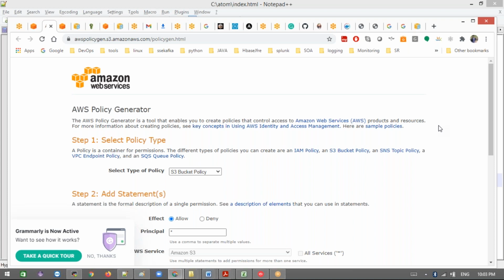So does that mean whenever we change any AWS S3 policy, we have to go there and generate the policy? No, the policy generator is not required every time. For example, I have some data and I uploaded it to S3 buckets. That is clear, right?